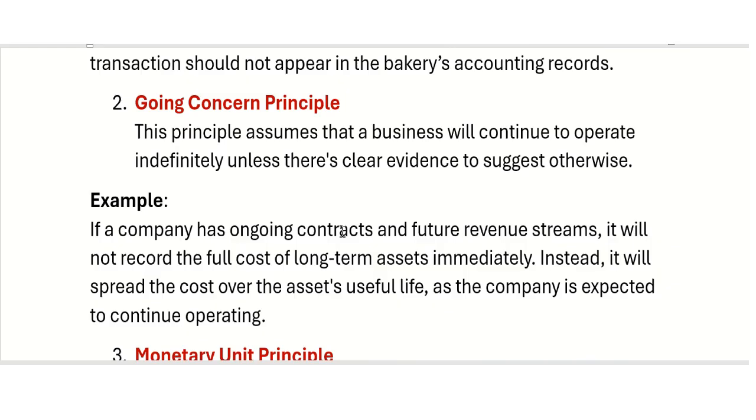Instead, it will spread the cost over the asset's useful life, as the company is expected to continue operation. Here you can use depreciation over a long period of time. Useful life of the asset is 5 years, and let's say the laptop is $500. Divided by 5 is equal to $100 depreciation every year. So that is the cost of that asset that you are going to write on the profit and loss account debit side.